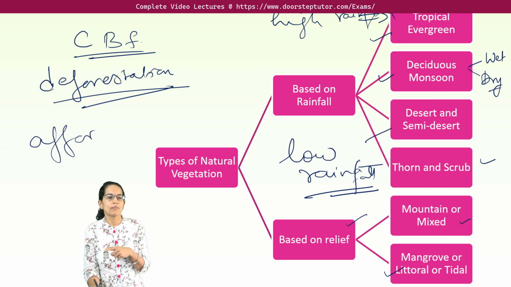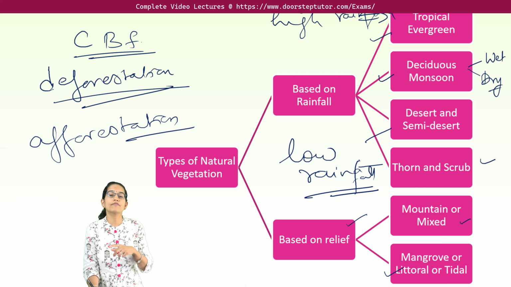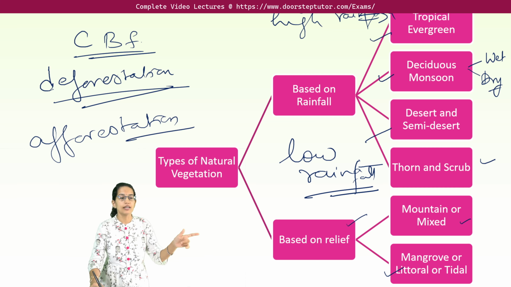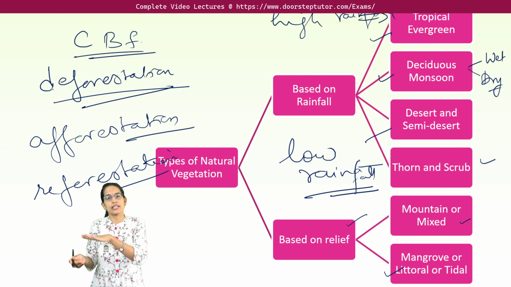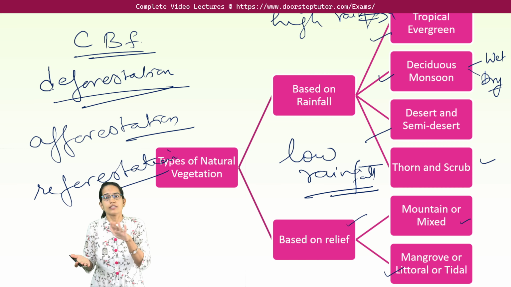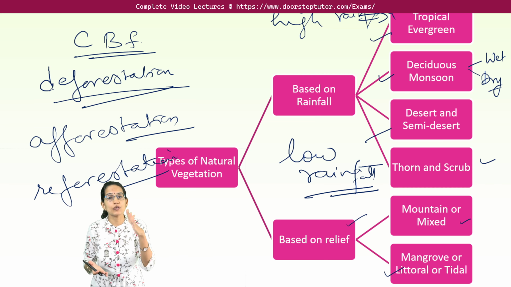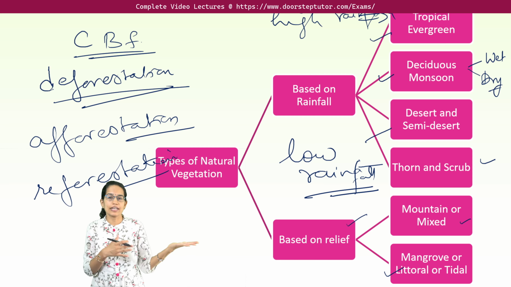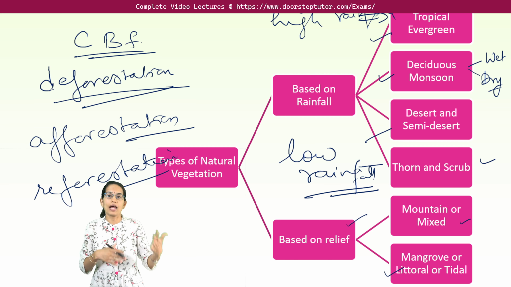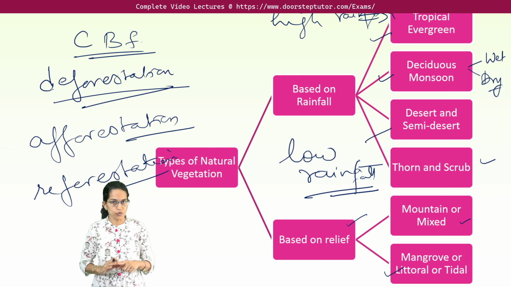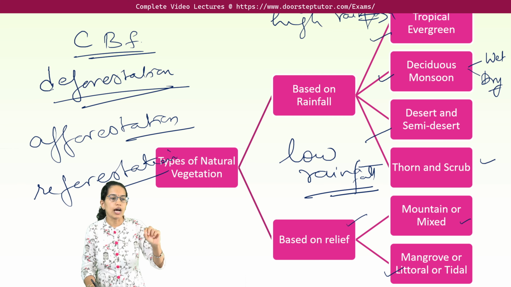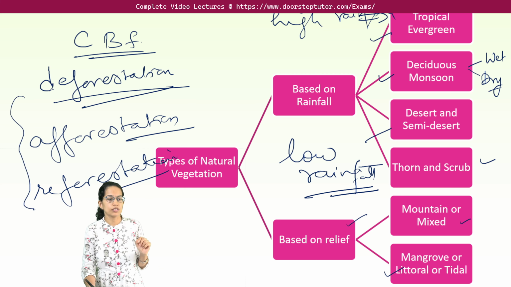Afforestation is the planting of trees on land which was not previously under forest. And reforestation is planting on land where trees were previously cut down, and now we are trying to replant them. The government has brought in an initiative where you plant two saplings for every one tree which has been removed or has fallen. So these are the terms that you must be familiar with.